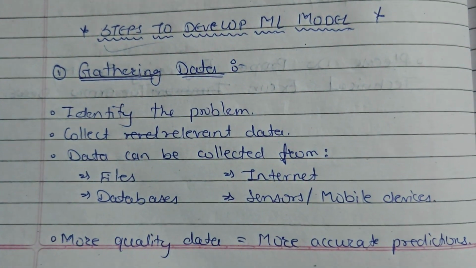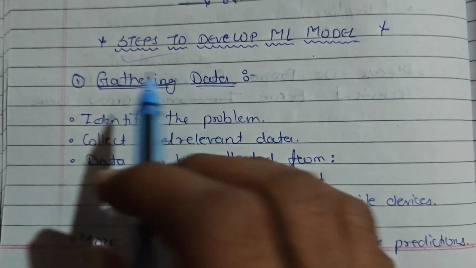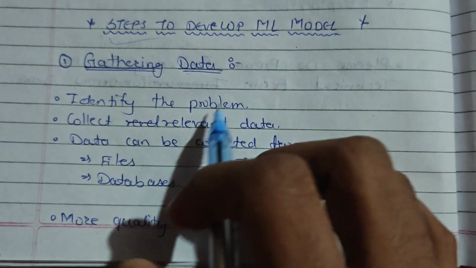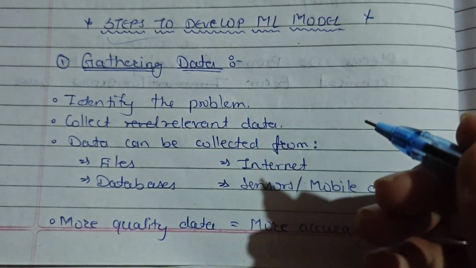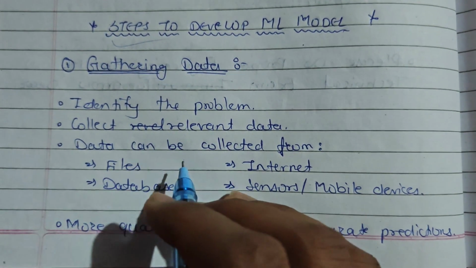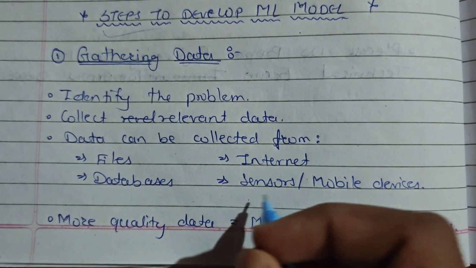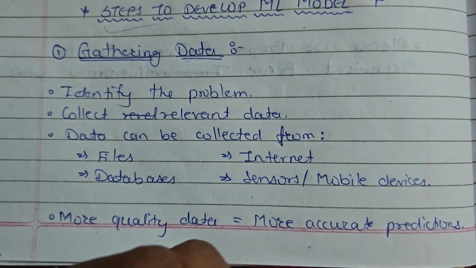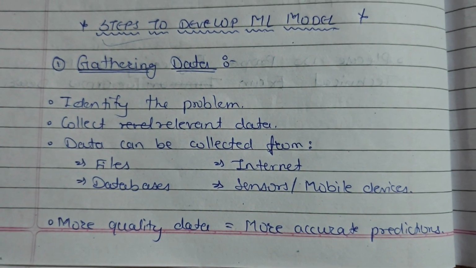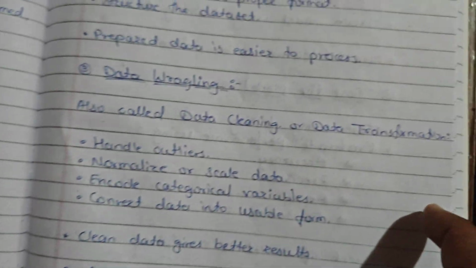There are 7 steps. The first is gathering data, in which we identify the problem and collect relevant data according to that problem. The data can be collected from files, databases, internet, sensors, or mobile devices. The more quality data, the more accurate predictions.